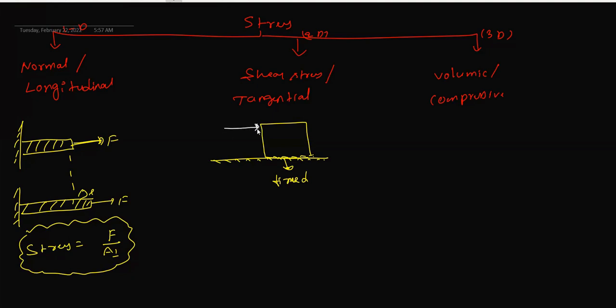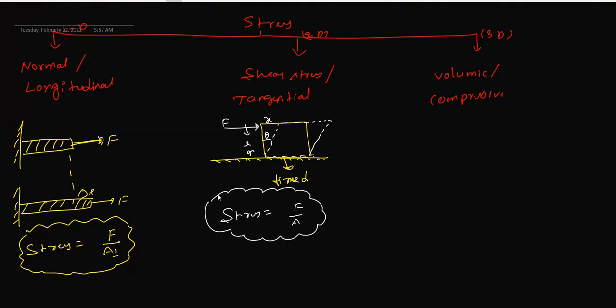If you apply force here, deformation will come on the top end like this. I'm assuming this angle is theta. The side length is L, and how much it got deformed, X or delta L, anything we can choose. So stress can be written as F upon A, but here F is the tangential force.